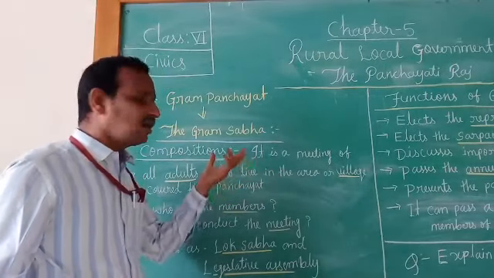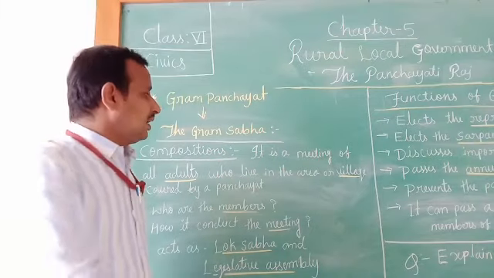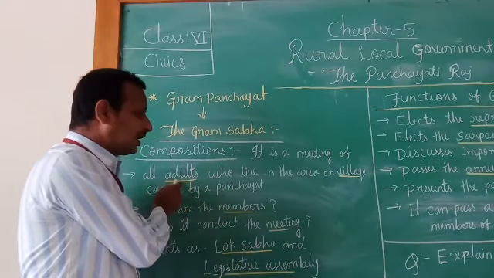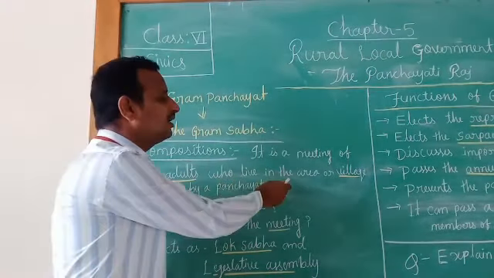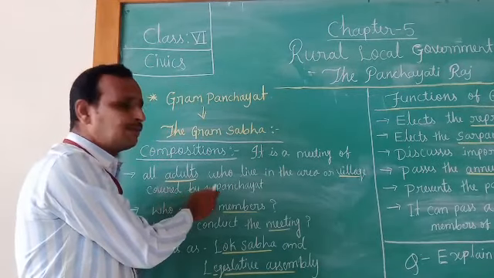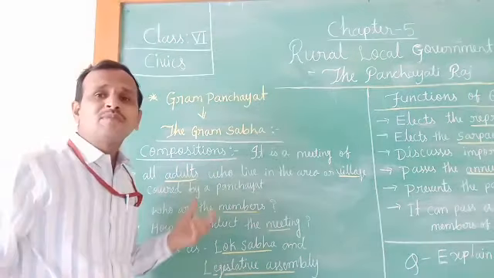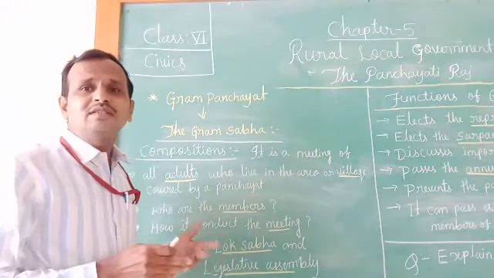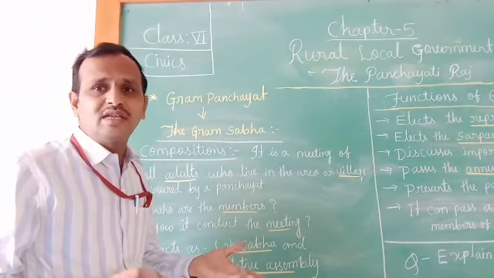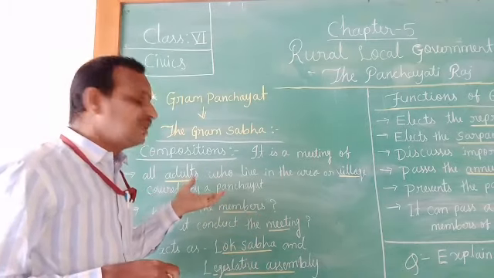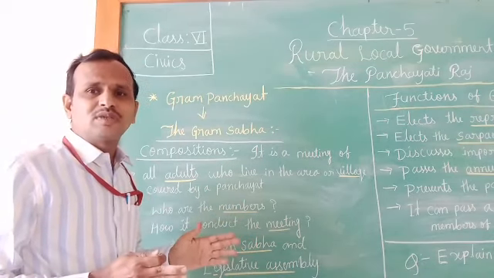You will see here, children, how the Gram Sabha is formed. It is a meeting of all adults who live in the area or village covered by a panchayat. That means it is a meeting of all adults, whose age is 18 or above, and they live in a village area, and that village is covered by a panchayat.